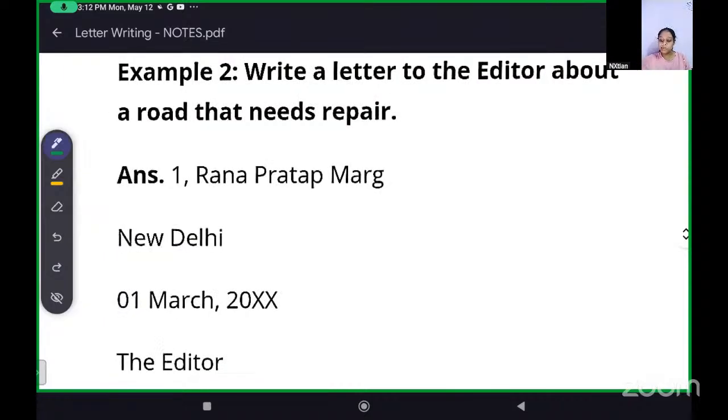This is a letter to the editor. I told you all about this one. Letter to the editor means you are writing to the newspaper editor. You want this in the paper. Like the newspaper publisher. You are writing to the editor, the publisher.